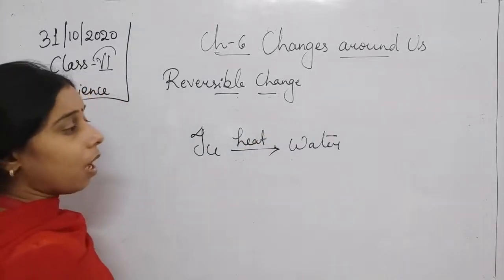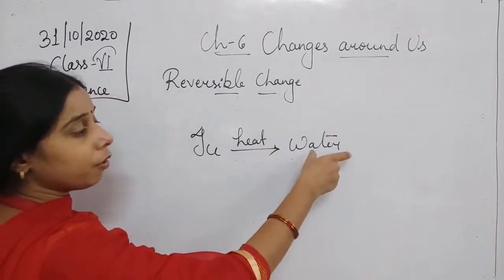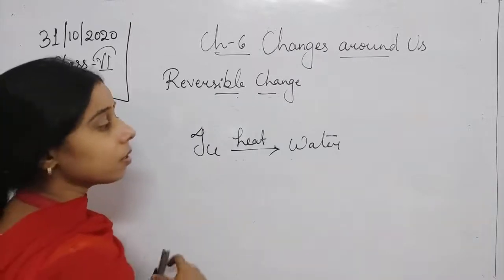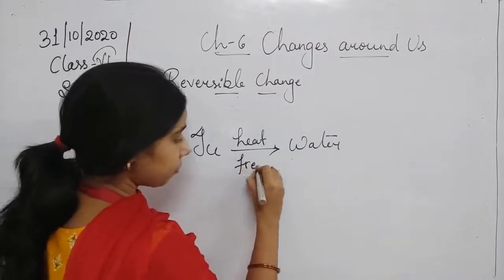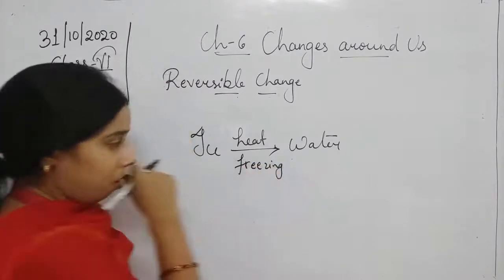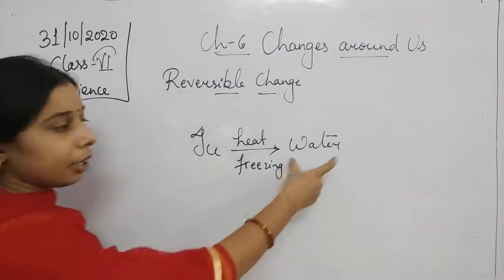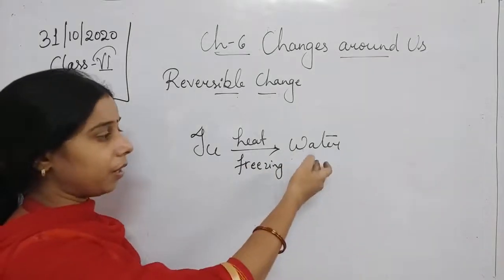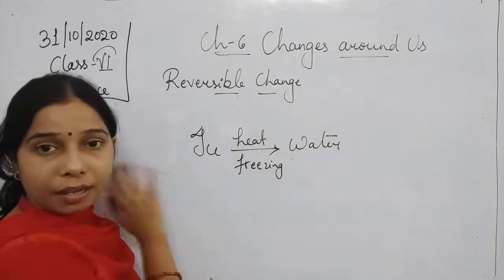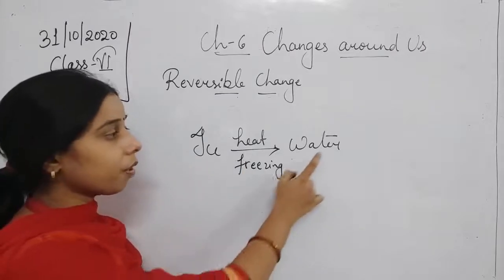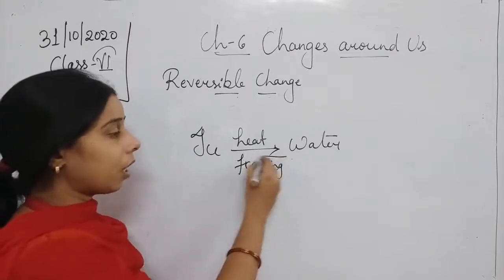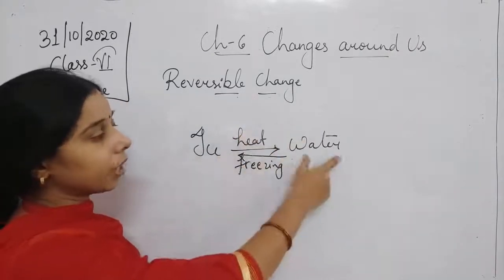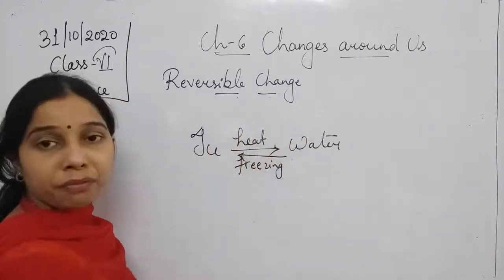Now, if you want to convert the water back into ice, you can do it by freezing it. By taking the water in a tray and keeping it in the fridge, you will see that it again gets converted into ice. So the conversion of water to ice occurs through the freezing process, while the ice gets converted into water by the action of heat.